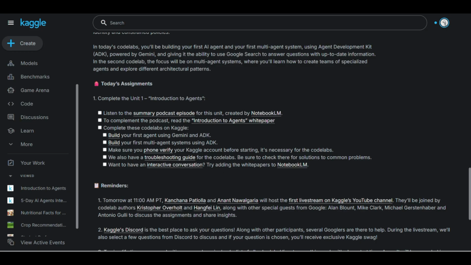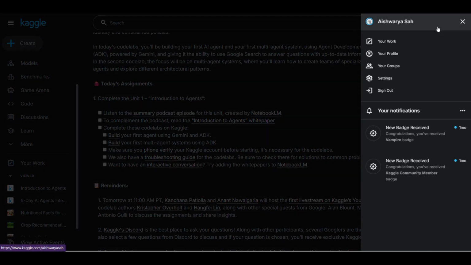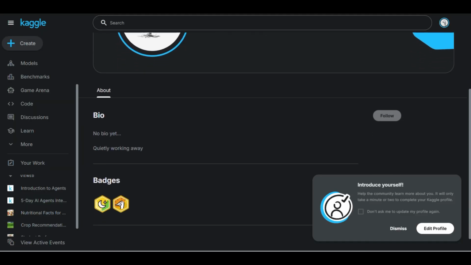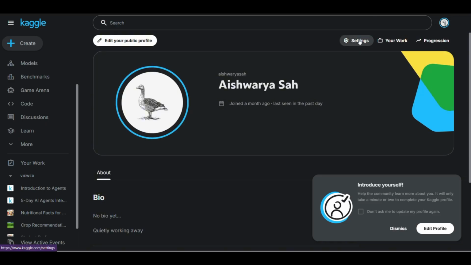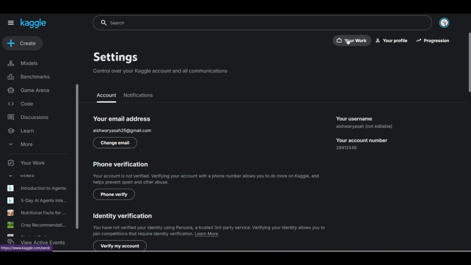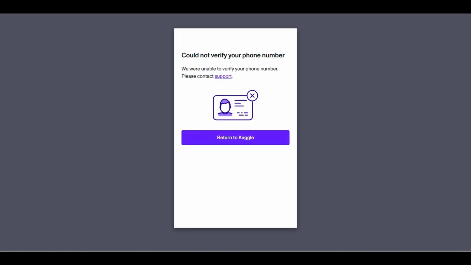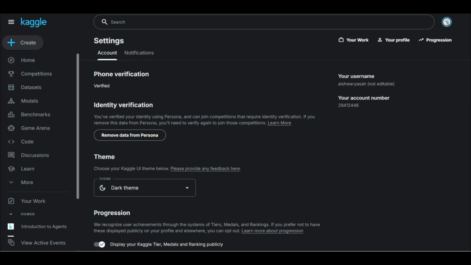As you can see, now come to your Kaggle account and click on your profile to verify your phone number. So I'm going to my profile and then I'm going to my settings. There is a settings option on the top, so just click on settings and verify your phone number. Provide your number, and then verify with your face, and you are done with verifying your phone number.